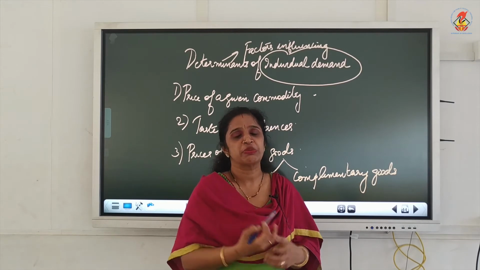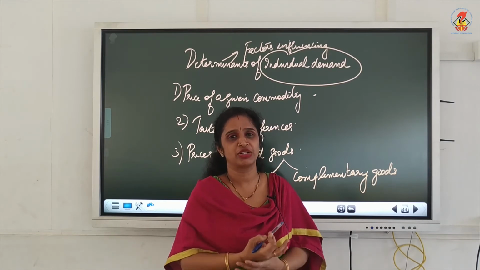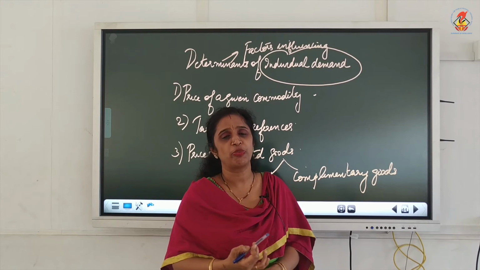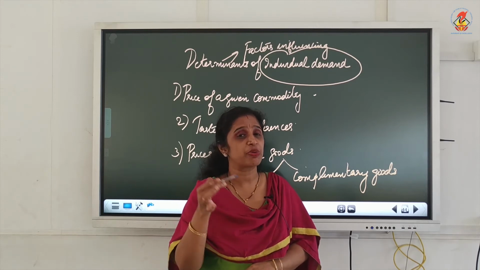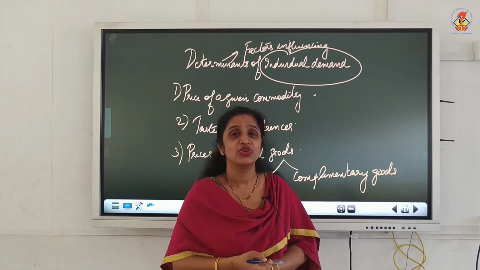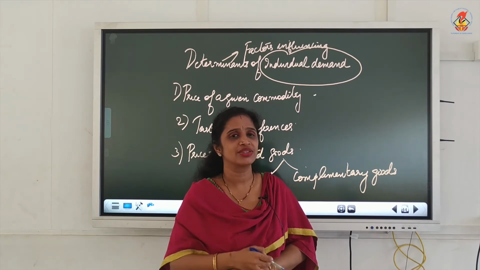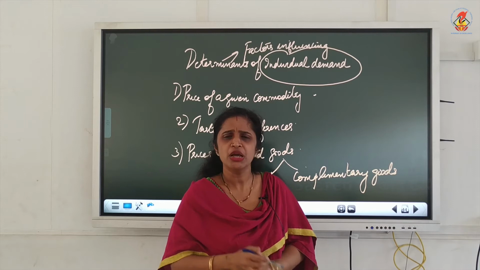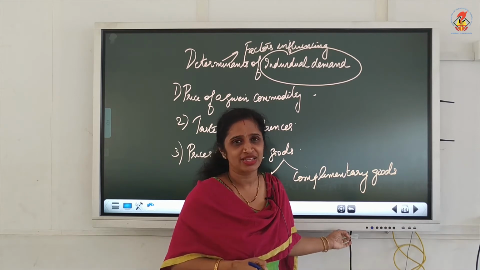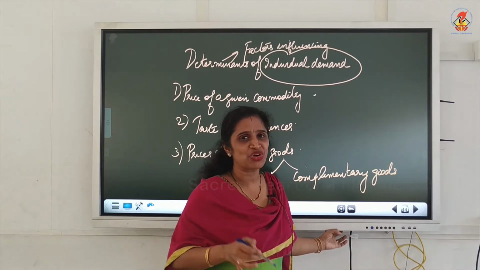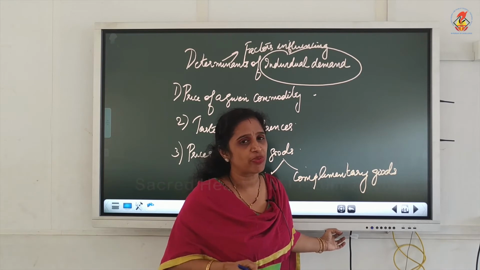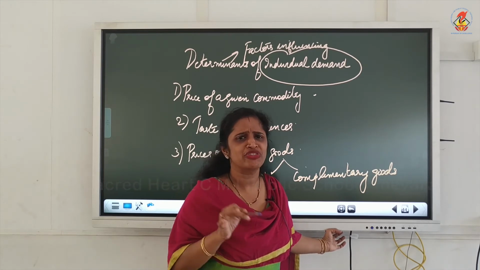Price of a given commodity. If you are going to a shop to buy a commodity, if its price is high, your demand will be less. But if the price is less, your demand will be high. But there are certain exceptional cases. If you are so brand conscious, even if the price of that product is higher, you will go only for that particular product.